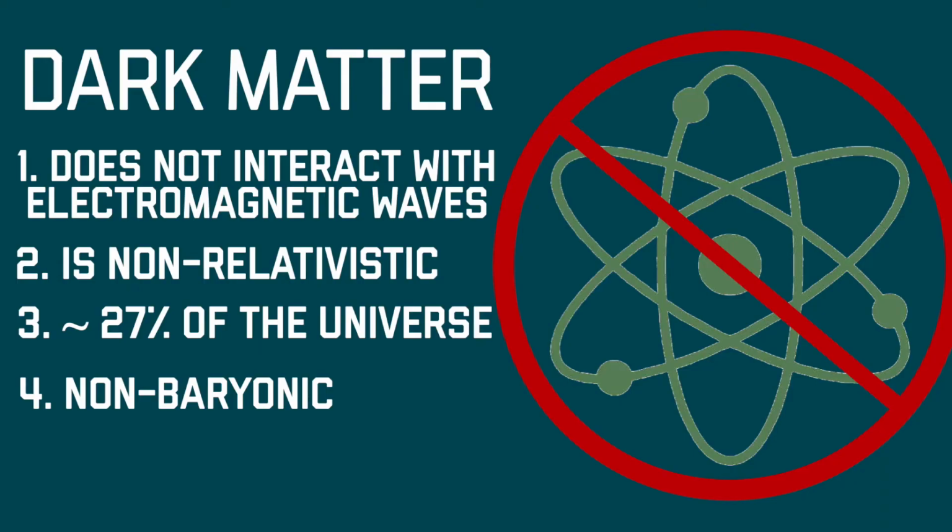The fourth known quality of dark matter is that it is not in baryonic form. We know this because even dark clouds of baryonic matter reflect electromagnetic waves back at the Earth. Baryonic matter is everything on the periodic table. These are atoms with protons and electrons. Dark matter cannot be in this form because of its lack of interaction with electromagnetic waves. And that is about where the list of things we know about dark matter ends.